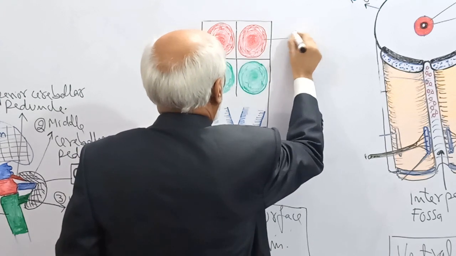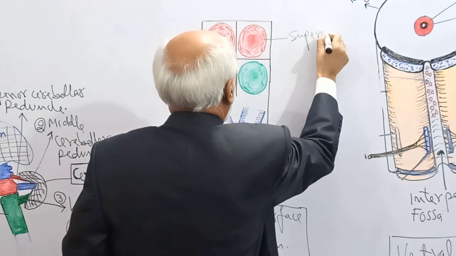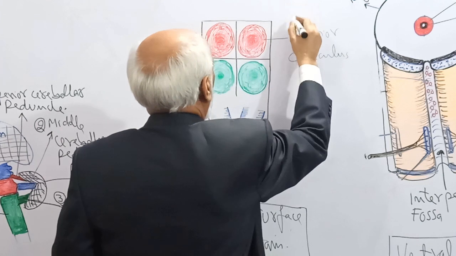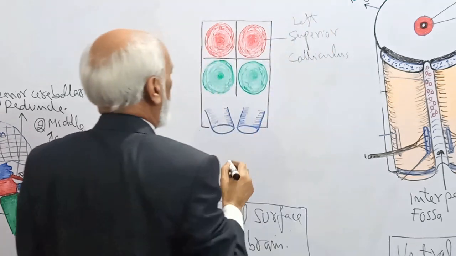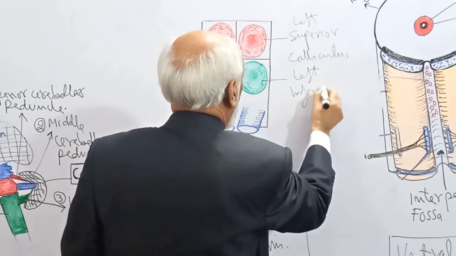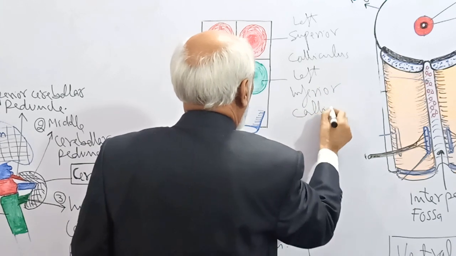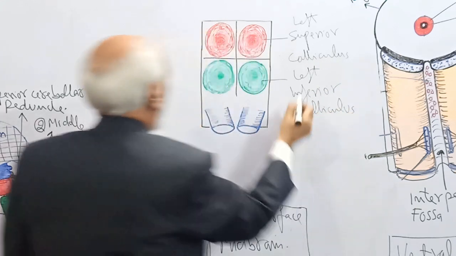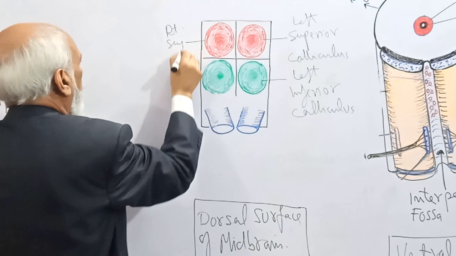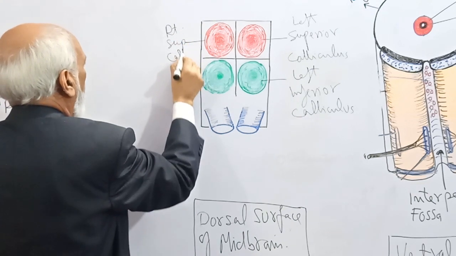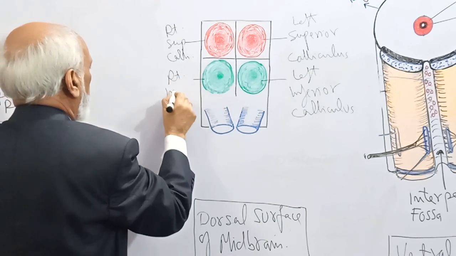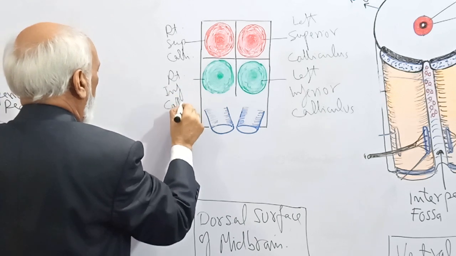This is the left superior colliculus, and this is the left inferior colliculus. Similarly here, the right superior colliculus and the right inferior colliculus.